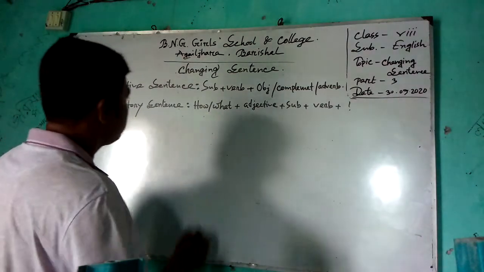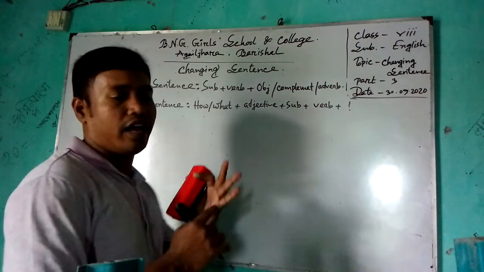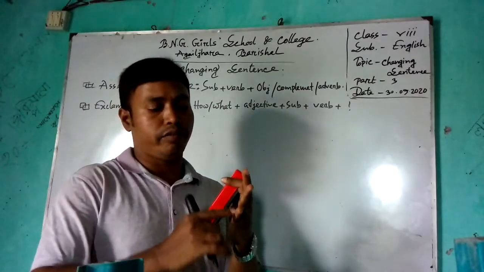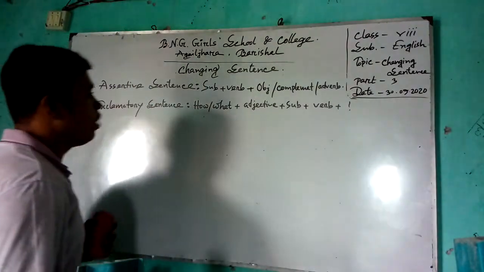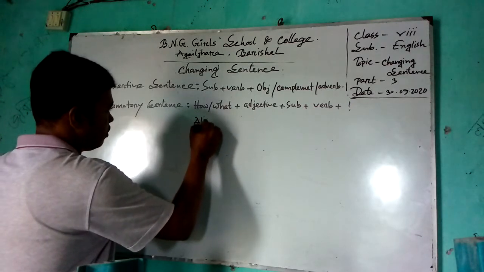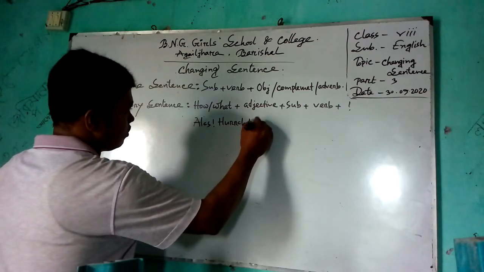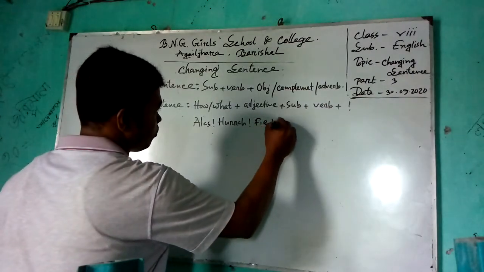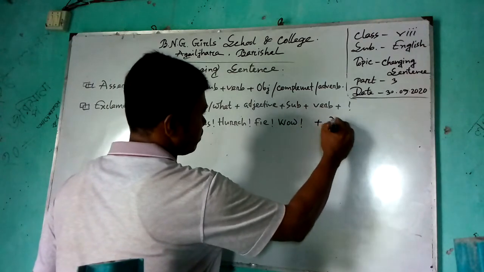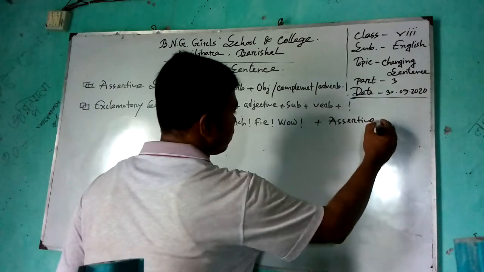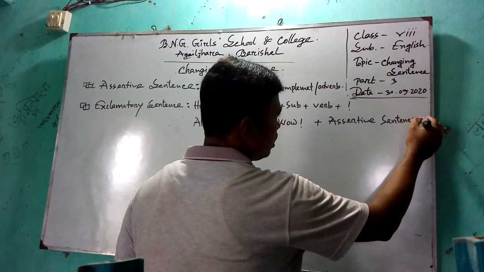Another pattern: some interjection words such as alas, hooray, fie, bravo, oh my god, wow, etc., plus assertive sentence, and at the end of the sentence you have to use a full stop.